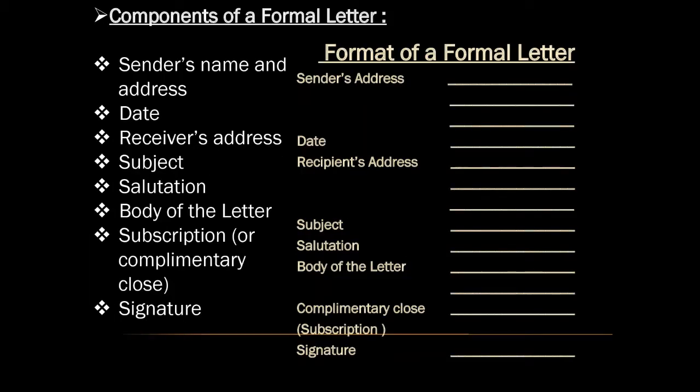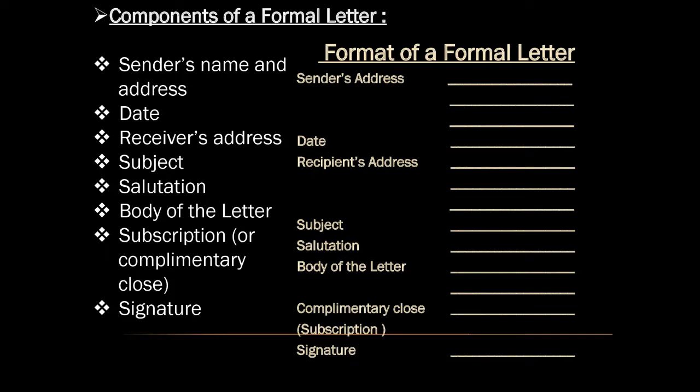Students, you can have a look at the components of a formal letter given below. These are the components that you have to incorporate for a good and appealing formal letter. Let us see one by one what they are. And next to these components is given a format of a formal letter.